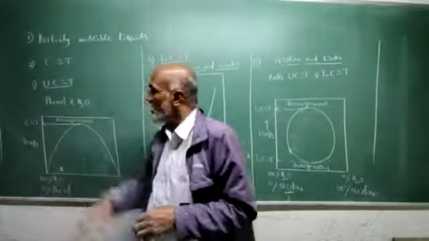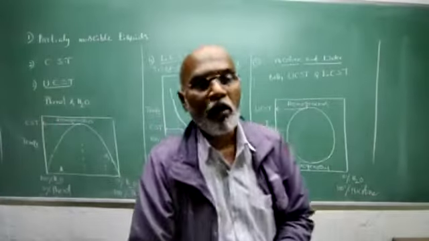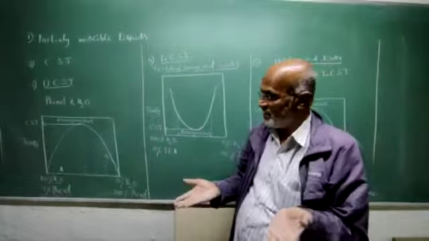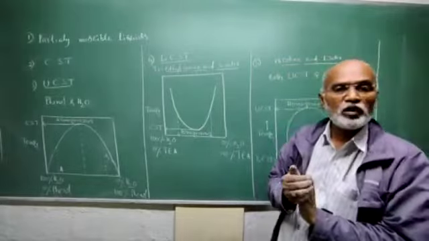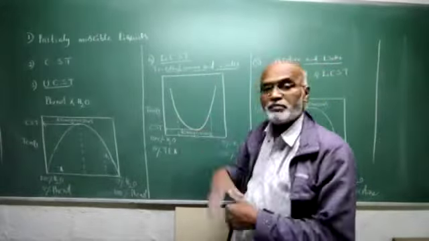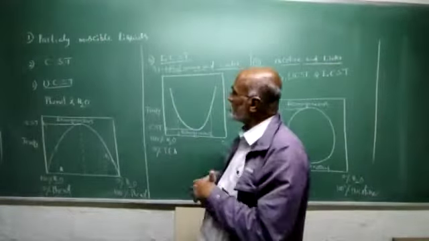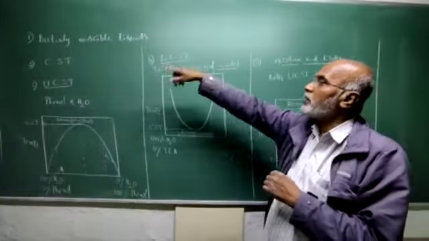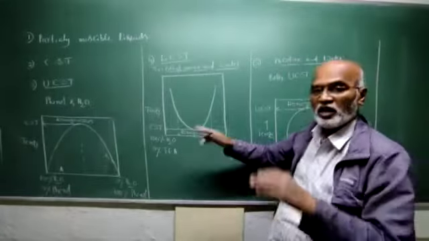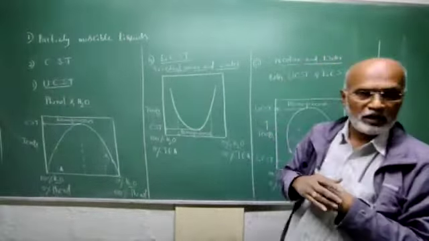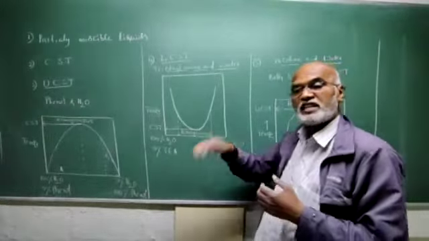Phenol and water shows upper critical solution temperature because with increasing temperature, the mutual solubility of phenol and water goes on increasing. On the other hand, in some partially miscible liquids, the mutual solubility of the two liquids increases with decreasing temperature. In that case, the lower critical solution temperature is exhibited by partially miscible liquids. Lower critical solution temperature is defined as the temperature at and below which the two partially miscible liquids become completely miscible in all proportions to give a homogeneous mixture or homogeneous layer.